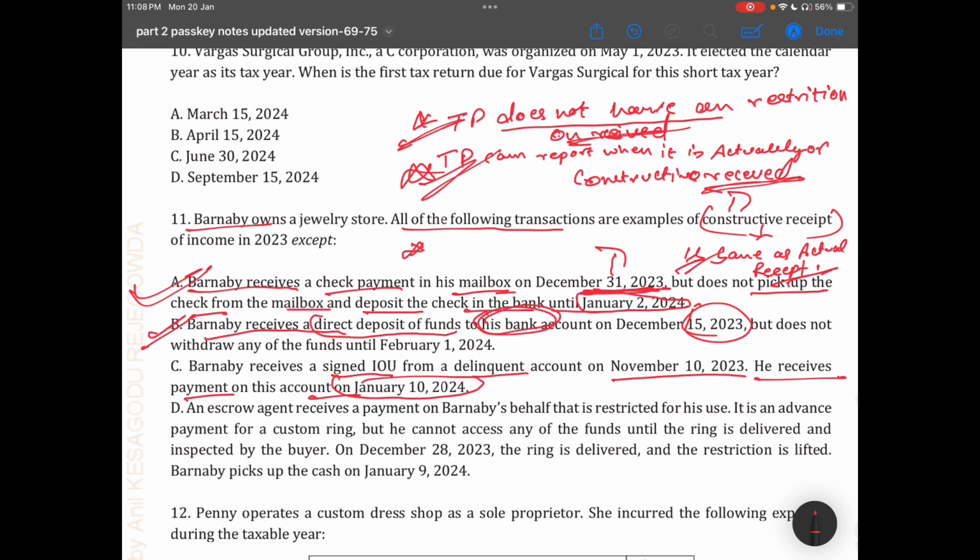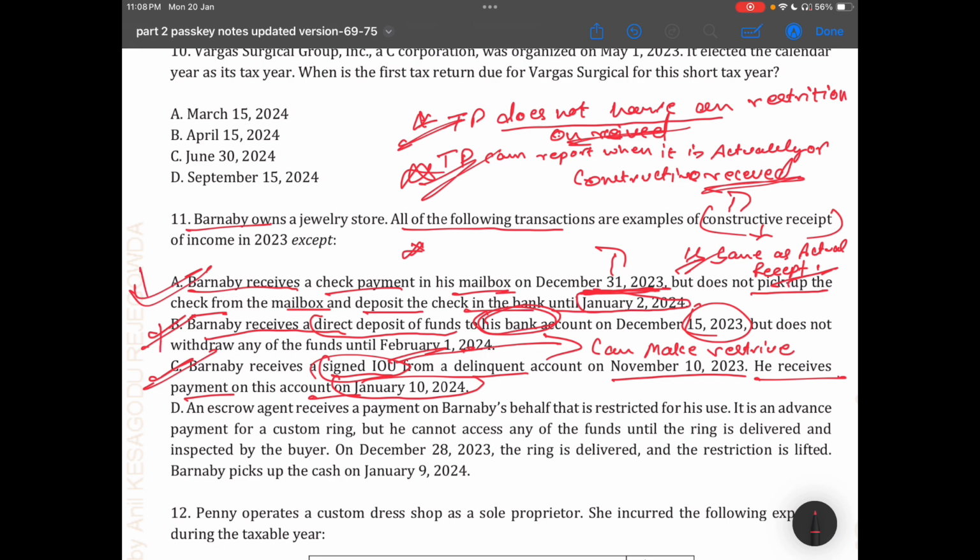So in this case, with a signed IOU, the donor can make it restrictive. So the correct answer is option C.